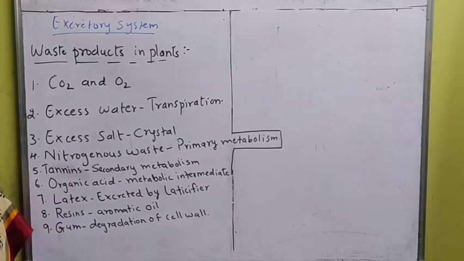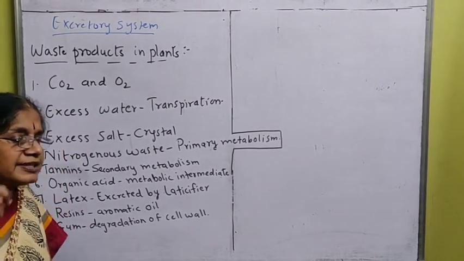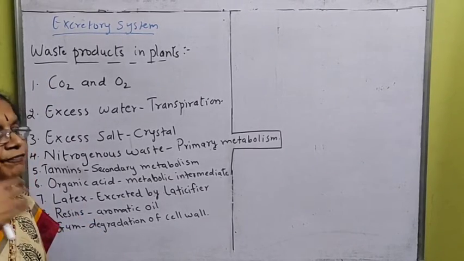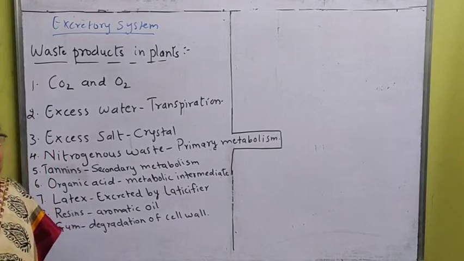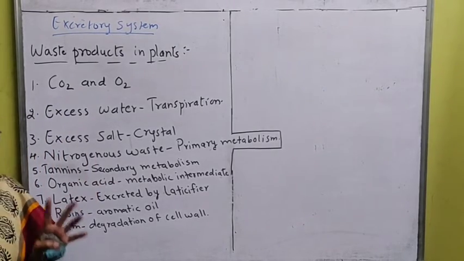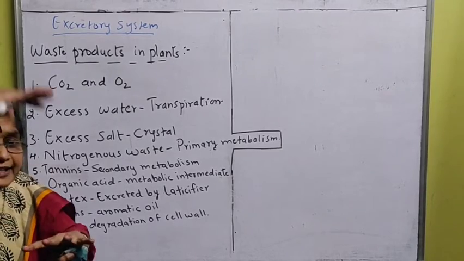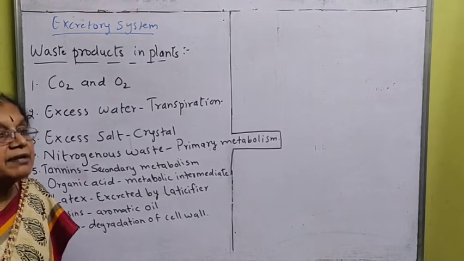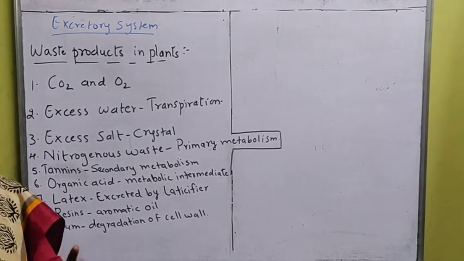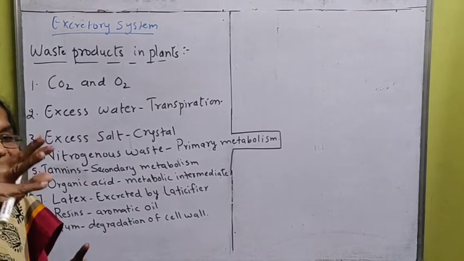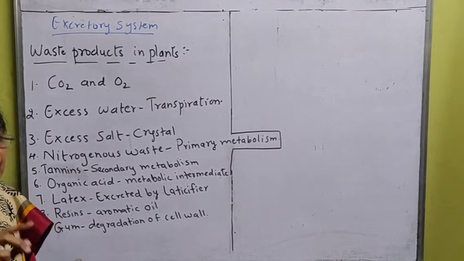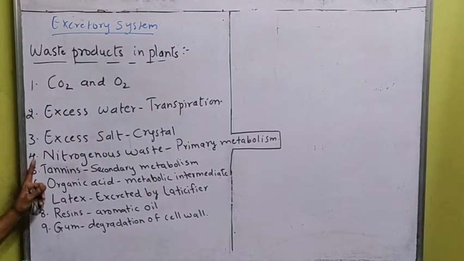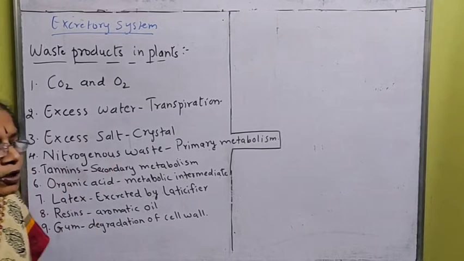Next is excess salt. I told you with the water through the xylem, the minerals also enter, along with nitrogen, phosphorus and other raw materials which are needed. So minerals contain salt. This salt will reach each and every part of the body, where, when it becomes excess, it starts accumulating, collecting in certain places, and it will form crystals, which are waste products in plants.